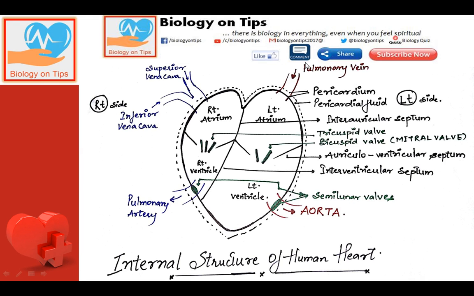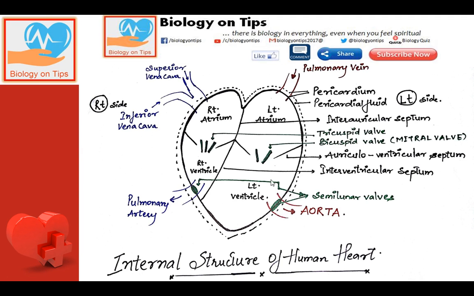So once the oxygenated blood comes from the lungs, it comes to the heart, and from the heart it will come to the left ventricle, and from the left ventricle it will be distributed throughout the whole body by the blood vessel called aorta.